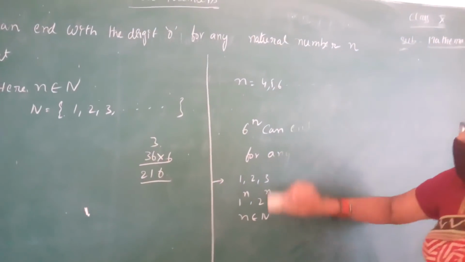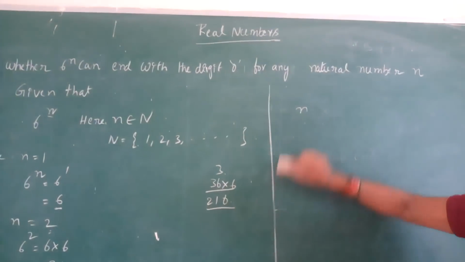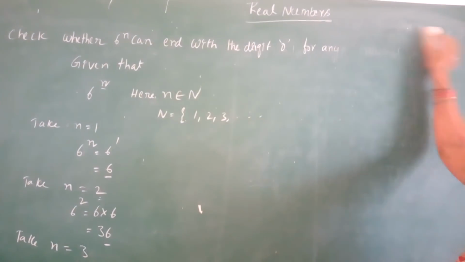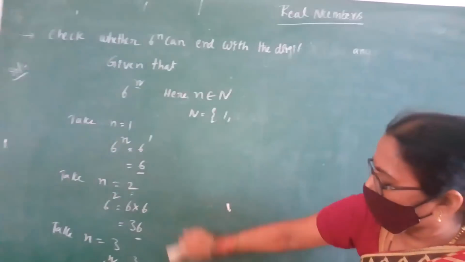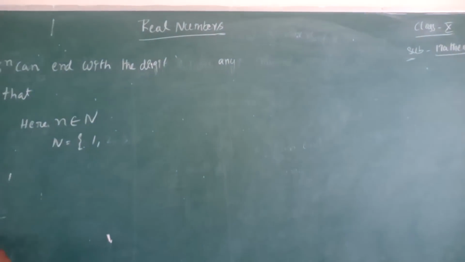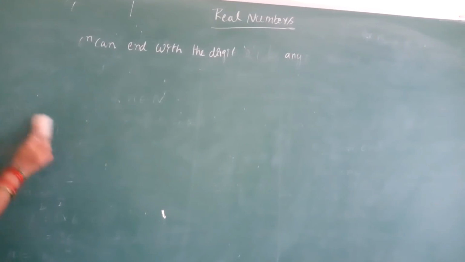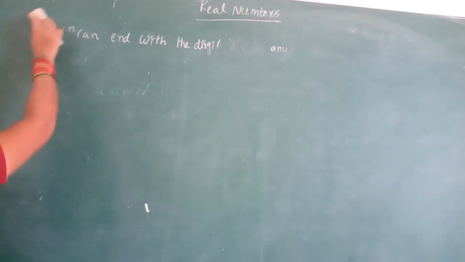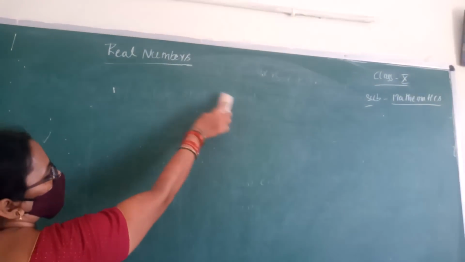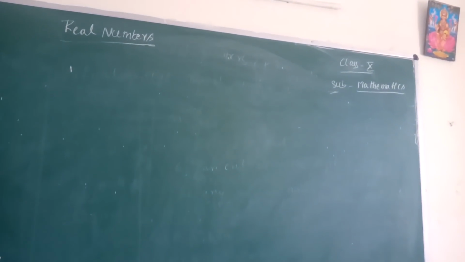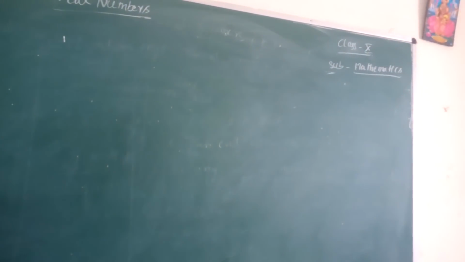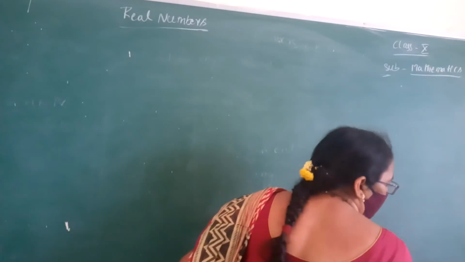What did we learn in the previous class? Rational numbers into decimal expansions. Decimal expansions, how many types are there? 3 types. Rational numbers into terminating decimals, non-terminating recurring decimals, and non-terminating non-recurring decimals.